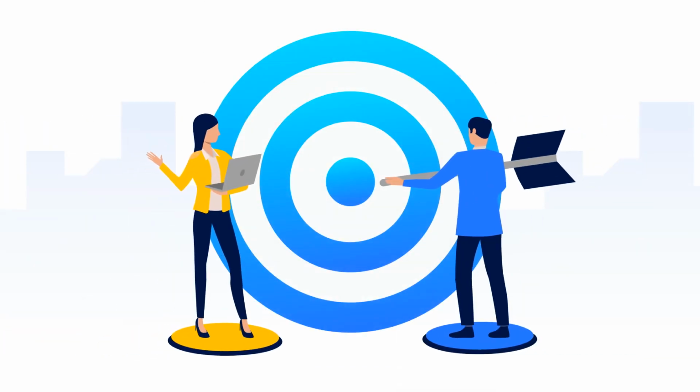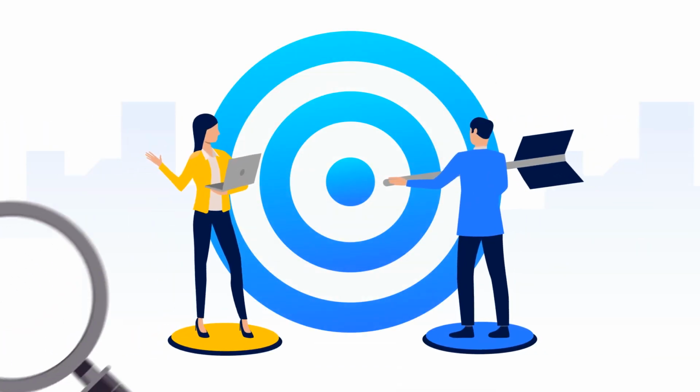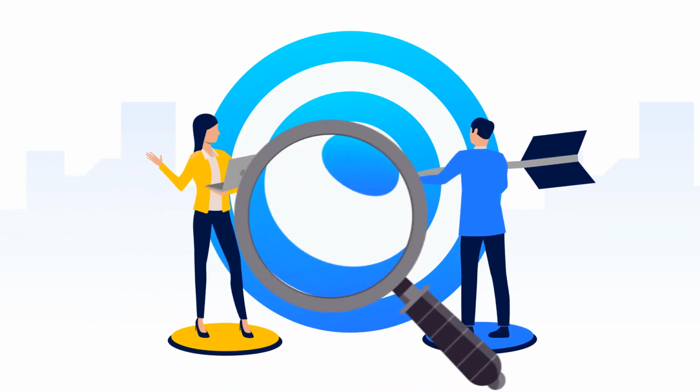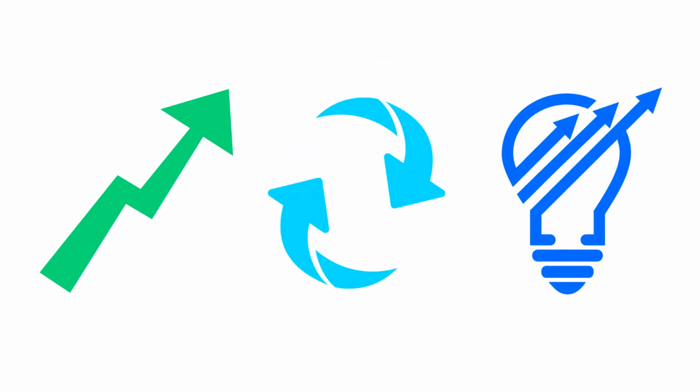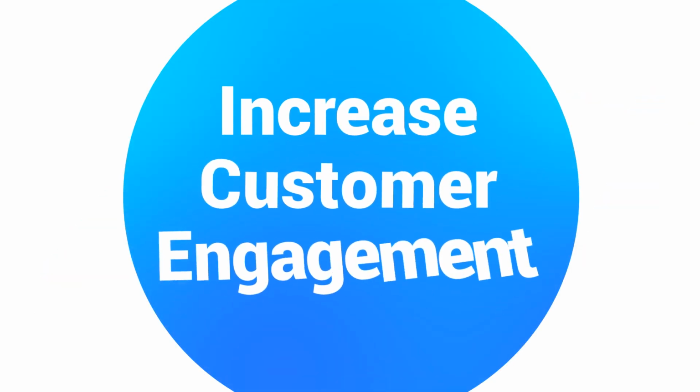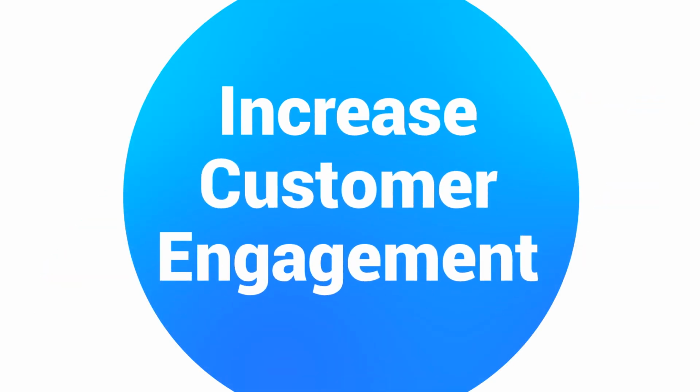As a quick refresher, Objectives and Key Results is a goal-setting system. The purpose of OKRs is to help you focus on what needs to be improved in your company overall. The O stands for objectives. These are your big, aspirational goals. These goals can be about growth, change, or innovation, and can be used at the team or company levels. An example objective could be to increase customer engagement.